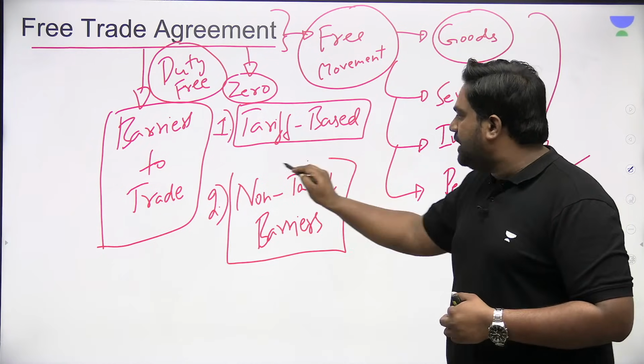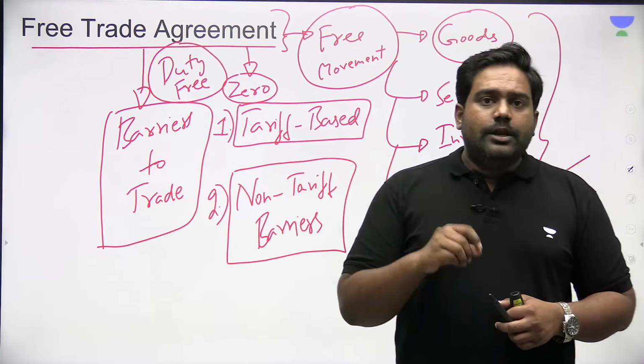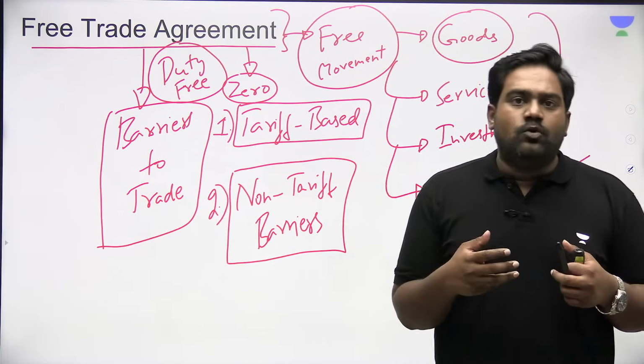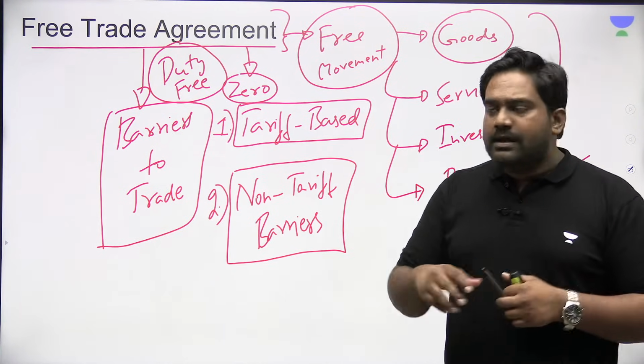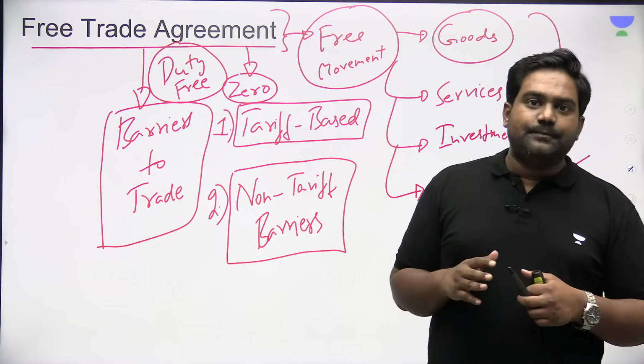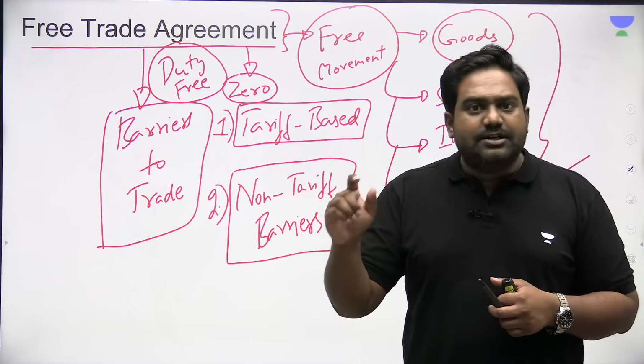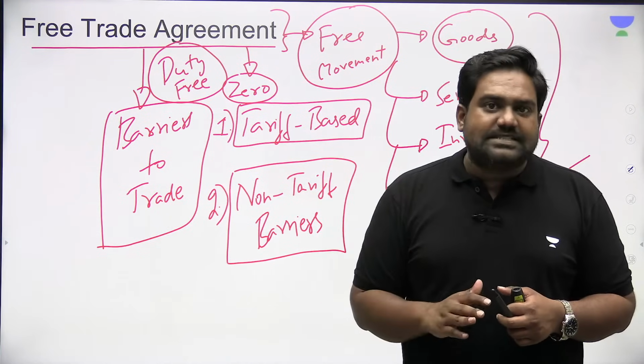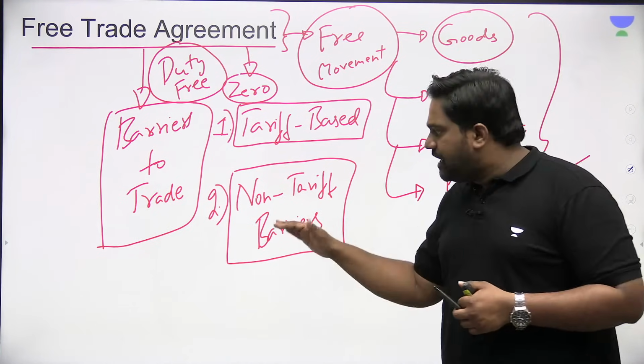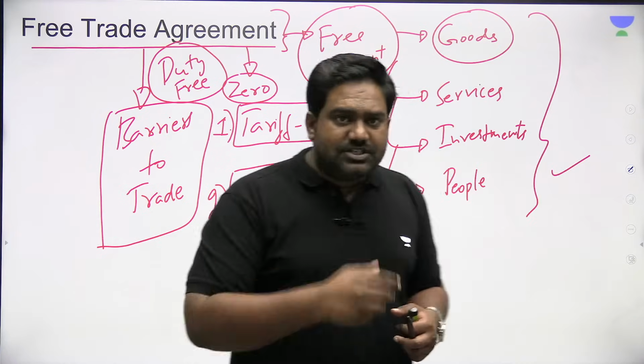These are the two types of barriers to trade. Non-tariff barriers will include every other obstacle to trade apart from tariff-related barriers. Apart from the taxes, the duties, whatever obstacles are present, whatever barriers are present, they become non-tariff barriers. So this could include